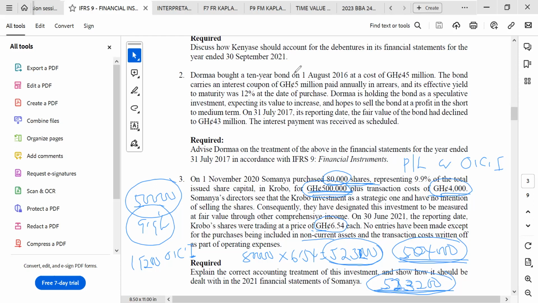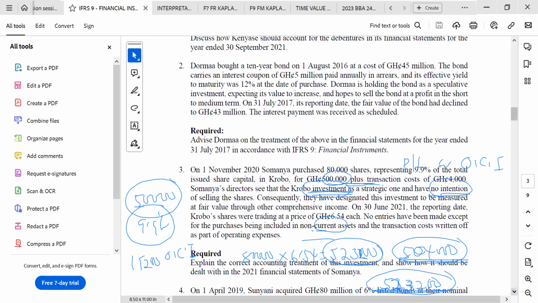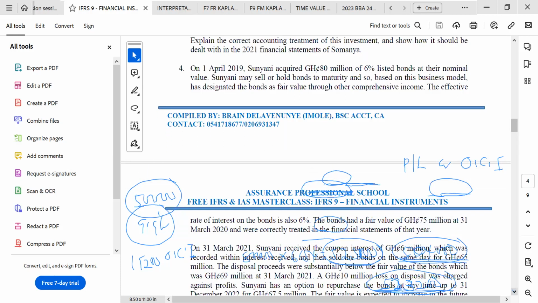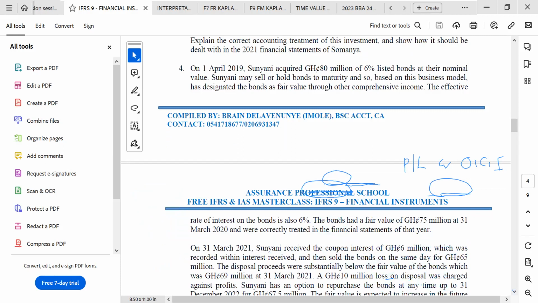So the gain should be taken to other components of other comprehensive income, and the financial assets should be shown at the new fair value in the statement of financial position. That is all. Let's see whether we can get the next one here. This one is also a bond. Let me see how they are classifying it, so that if it is other comprehensive income, then we use this one to do what I was talking about first.